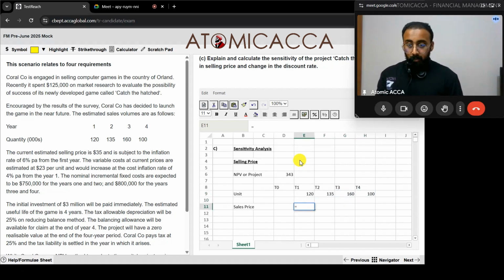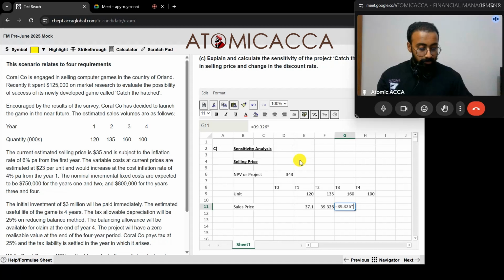Sales price would be equal to 35, then 35 into 1.06, then 37.1 into 1.06, then 39.326 into 1.06, then 41.68556 into 1.06.